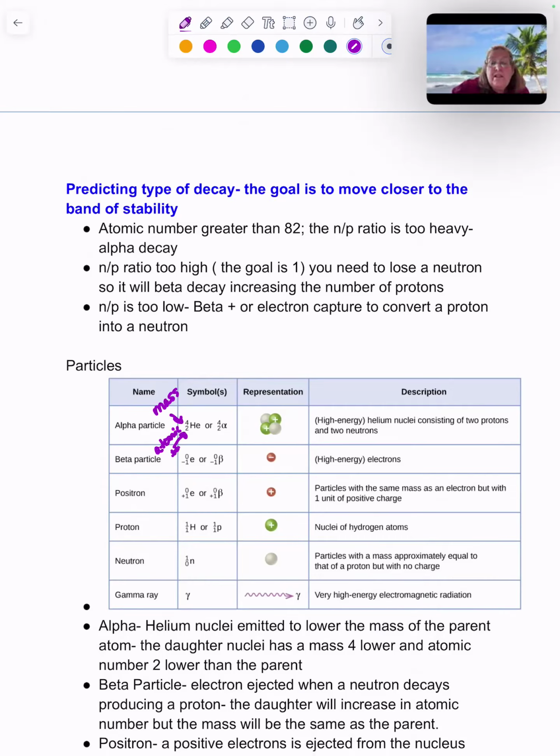A beta particle is an electron, so 0, essentially massless, -1 e, or 0 over -1 beta. These are high energy electrons that are ejected from the nucleus. A positron is just a positive electron, same mass as the electron, but 1 unit of positive charge. Proton is essentially a hydrogen nucleus, so 1 over 1 H or 1 over 1 p to say it's a proton. A neutron has a mass of 1, no charge, so 1 over 0, and we use an n for the neutron. And a gamma ray is just given the symbol gamma. I also see it in a lot of equations, 0 over 0 gamma. And this is just a high energy electromagnetic radiation. We call it a photon.